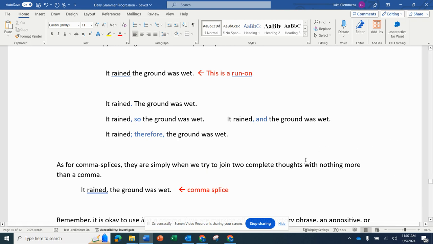We can also fix this by uniting the two separate thoughts with a comma conjunction like comma so or comma and. Or I could use a conjunctive adverb like "it rained, therefore the ground was wet," and then remember to punctuate it with a semicolon and then a comma.